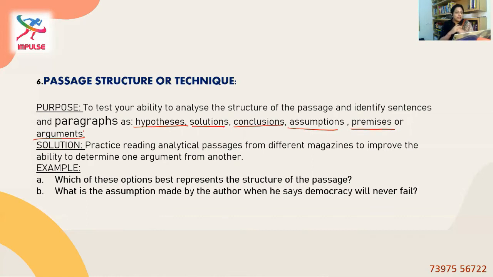So for example, which of these options best represents the structure of the passage? Or what is the assumption made by the author when he says democracy will never fail? These are the possible arguments and points that will be put up in the passage, and you need to arrive at the right answer by just checking the para format. So this is passage structure or technique.